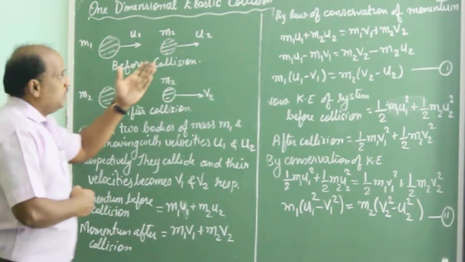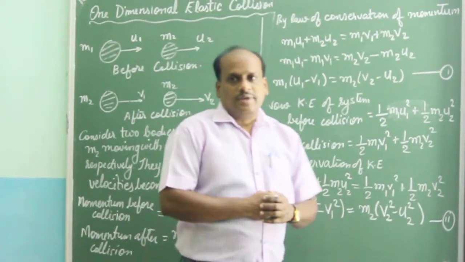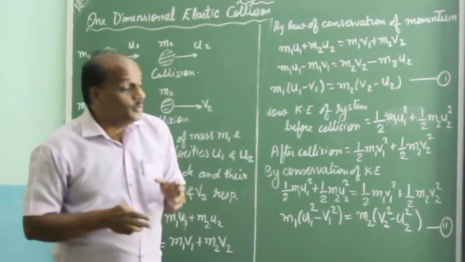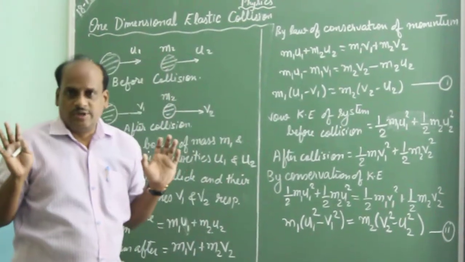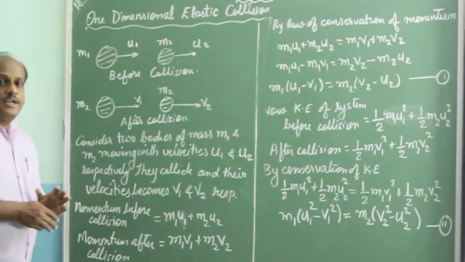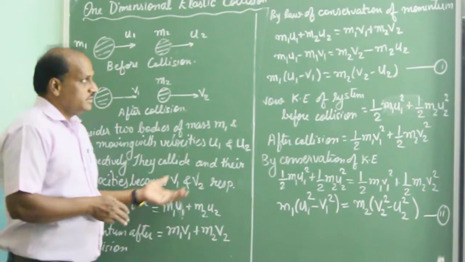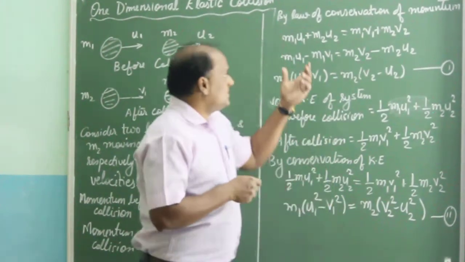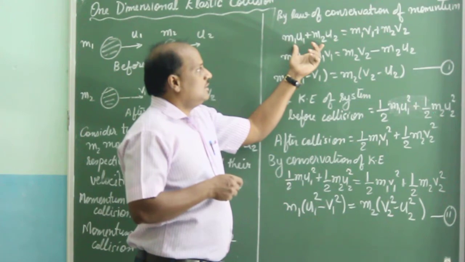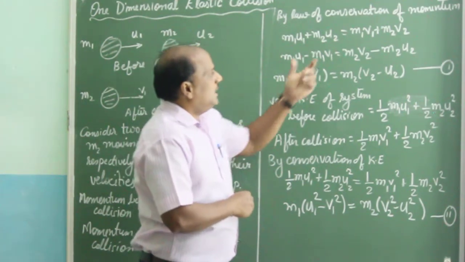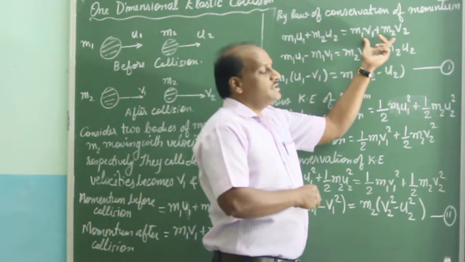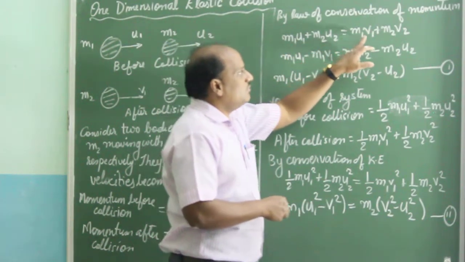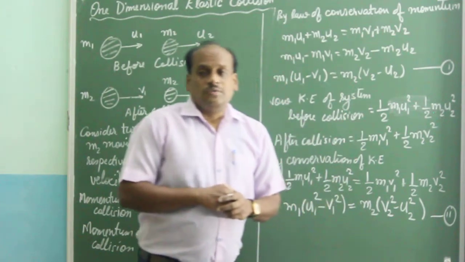Now by law of conservation of momentum, as I told you earlier, since it is a one dimensional elastic collision, the momentum of the system remains conserved. So momentum of the two particles before collision and after collision will be equal. We will equate m1 u1 plus m2 u2 equals m1 v1 plus m2 v2.